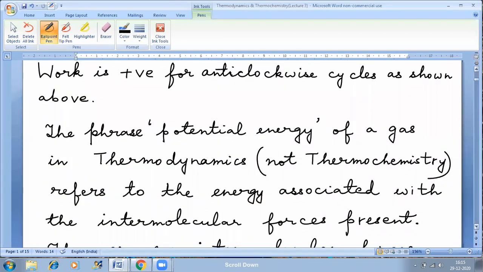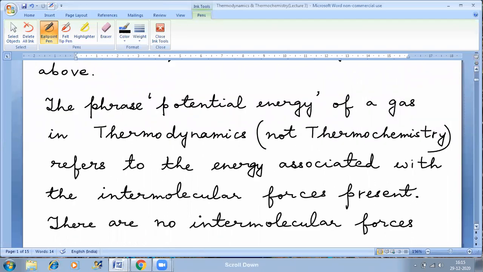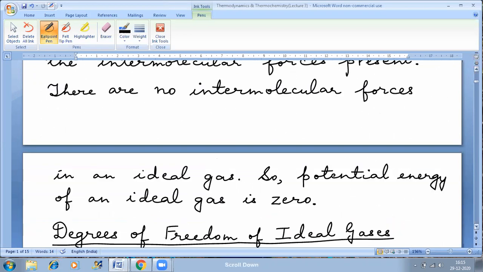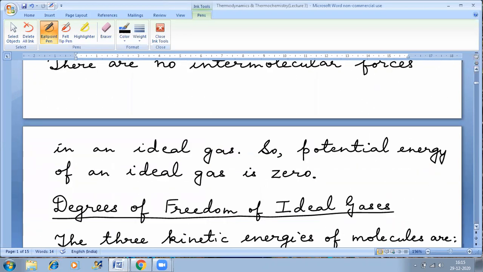Now, the phrase potential energy of a gas in thermodynamics refers to the energy associated with the intermolecular forces present. Now, we are not dealing with real gases. We are dealing with ideal gases in this chapter. Remember this. Nobody is going to tell you. It is by default understood that the gases are ideal gases. So, in an ideal gas, there is no intermolecular force of attraction or repulsion. And so, we say that the potential energy of an ideal gas is 0. So, the internal energy of the ideal gas is mainly because of its kinetic energy, because the potential energy of an ideal gas is 0.